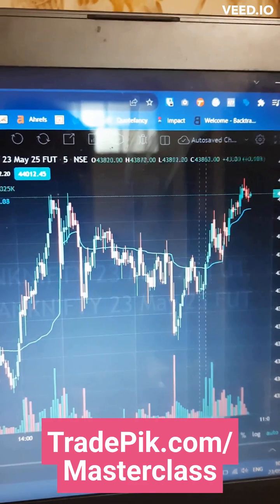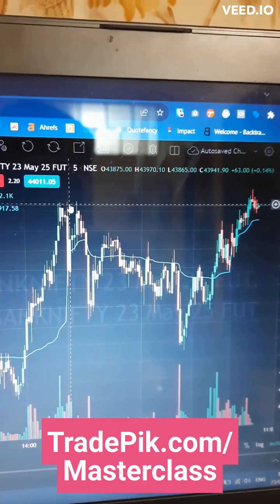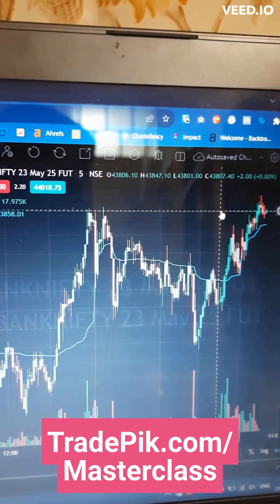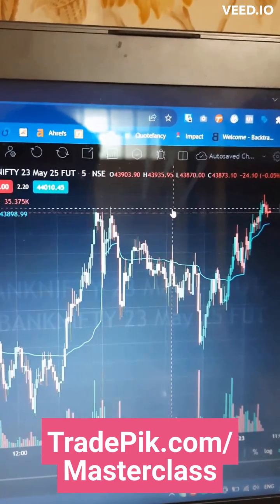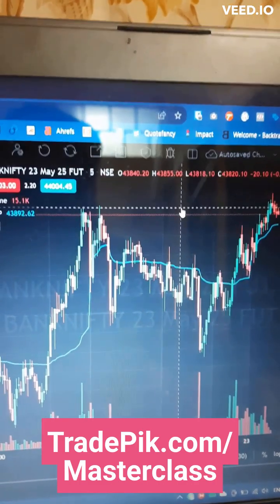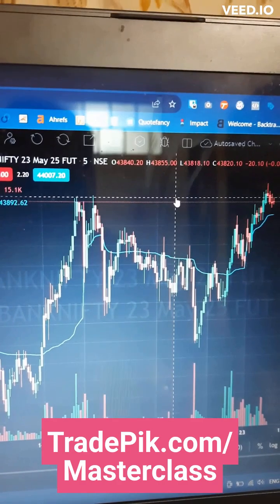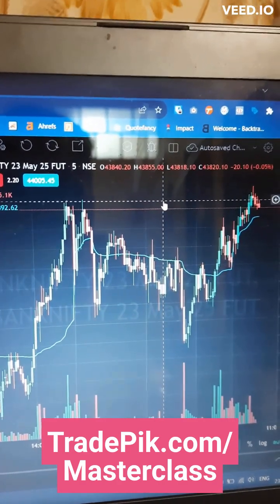While Bank Nifty is trading near the resistance, we can say it is facing the resistance around 44,000. So a sustained breakout from 44,000 to 44,100 is required for further upside movement.